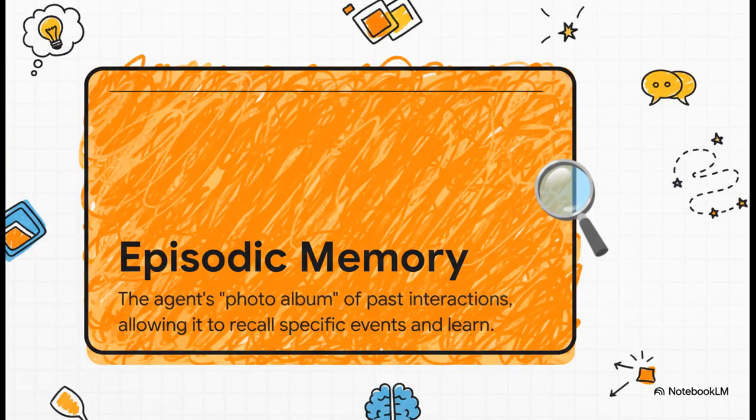Next up is what we call episodic memory. I love this photo album idea. It's basically a record of specific things that have happened. Past conversations, past events. This is how an agent can say, hey, remember last week when we talked about the quarterly report? We decided to focus on sales figures. It allows it to actually learn from what worked and what didn't in the past.